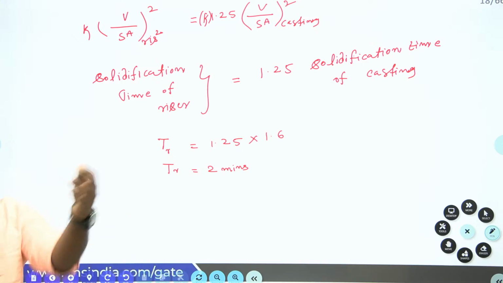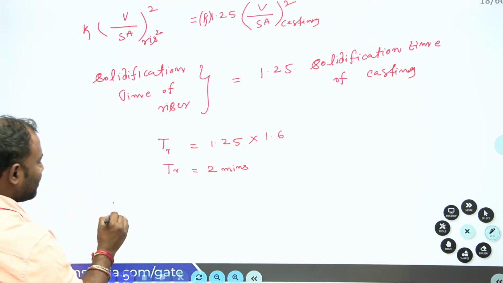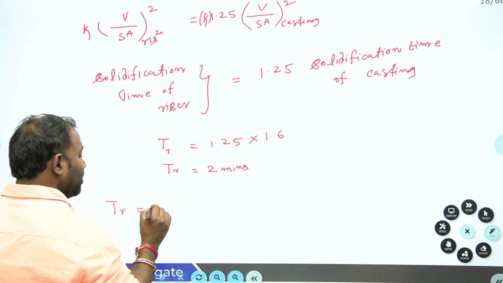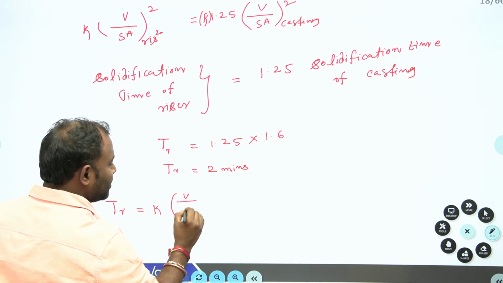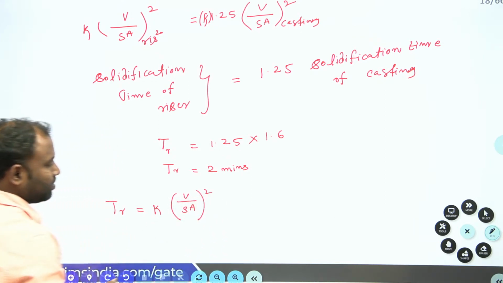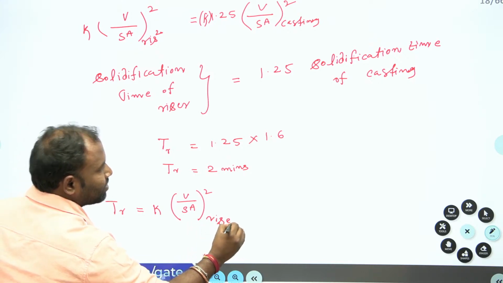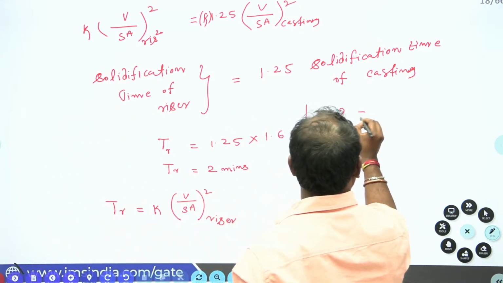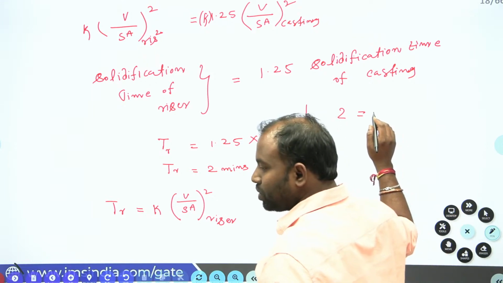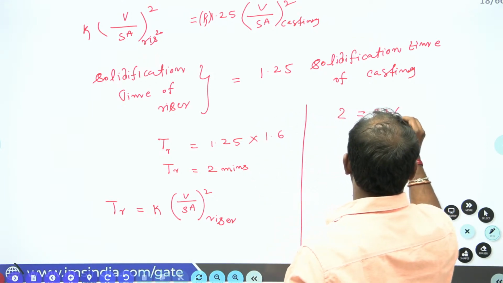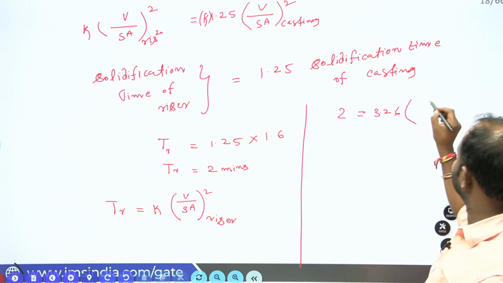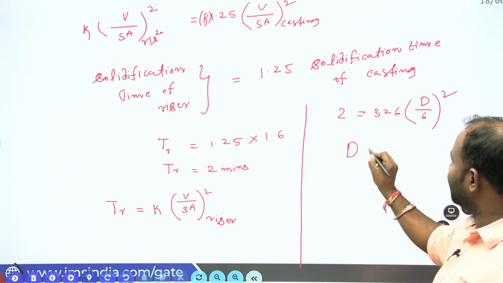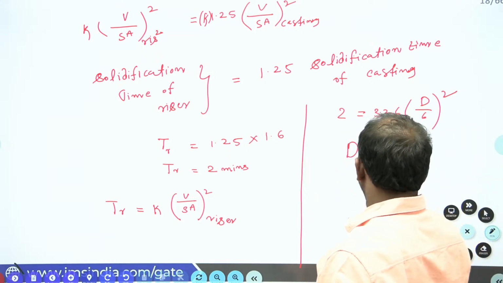So after that, solidification time of the riser. How can I write? TR is equal to K into volume by surface area whole square for the riser. Yes, guys. From there, how can I write this? Solidification time of the riser is 2 minutes, and your K we got is 3.26. Now for the side riser, volume by surface area is equal to d by 6 whole square. Now if you solve this, you are going to get d is equal to 4.7 centimeter.